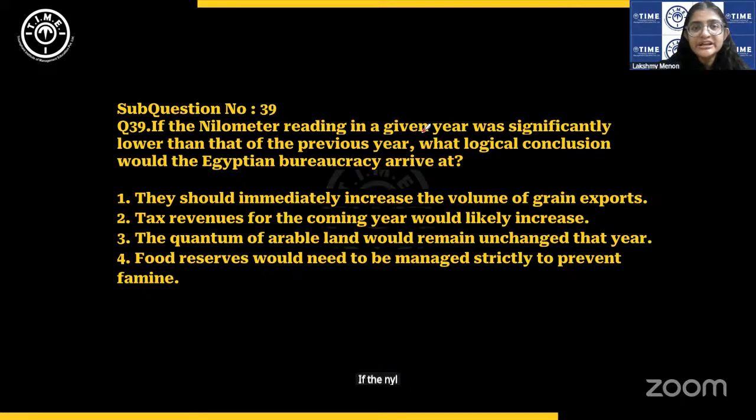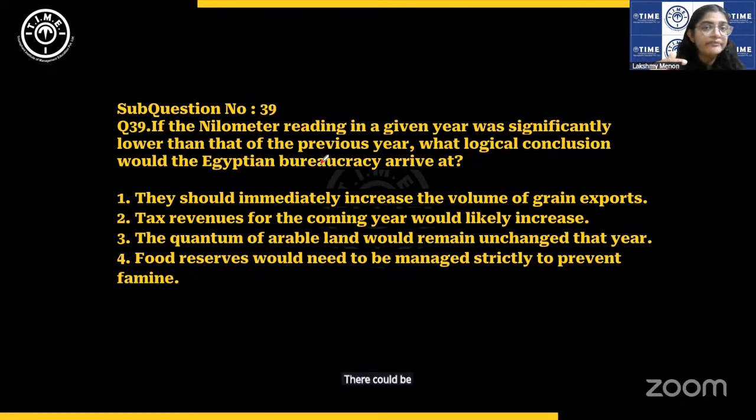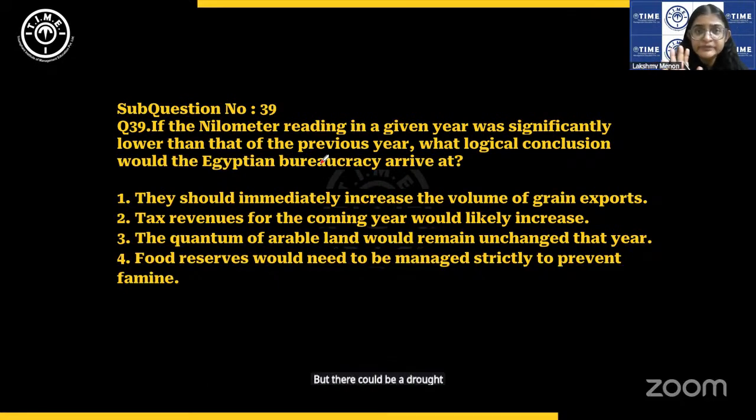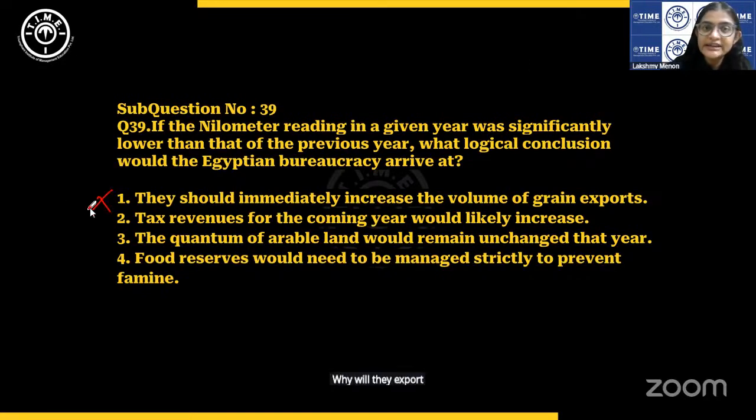If the nilometer reading in a given year was significantly lower than that of the previous year, what does it mean? Maybe there was not enough rain, not enough water, right? What logical conclusion would the Egyptian bureaucracy arrive at? So obviously, if the nilometer reading is lower, there's not going to be floods, but there could be a drought, right? Let's see. They should immediately increase the volume of grain exports. Why? If there's not going to be enough rain or enough water, why will they export whatever grains they have?